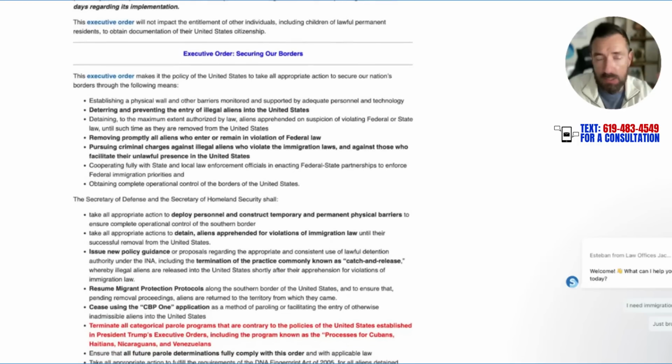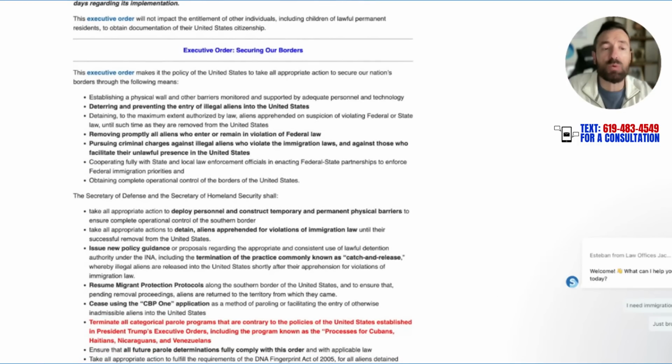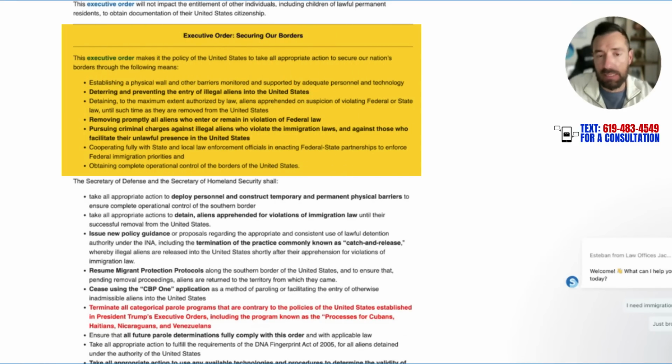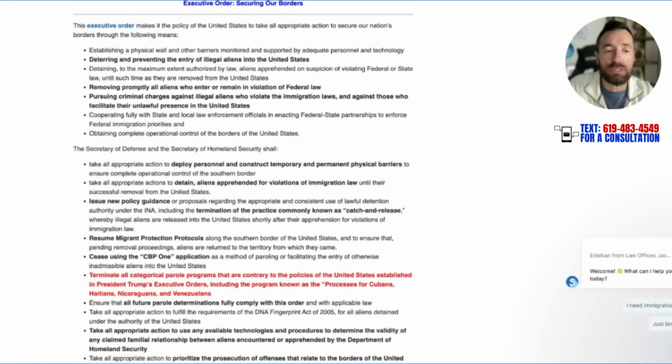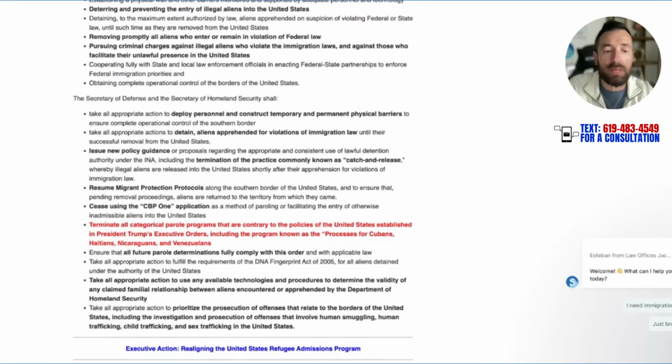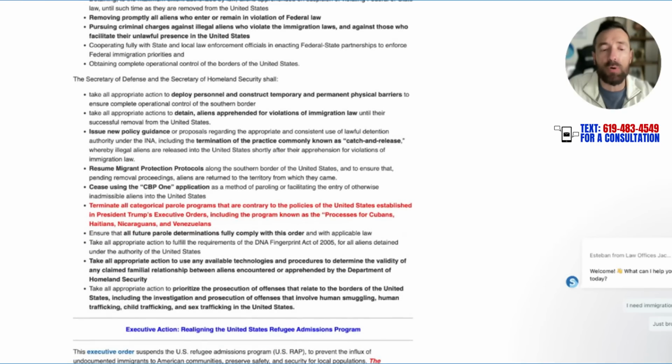Executive order, moving to the next one, securing our borders. This one is going to establish a physical wall, deterring and preventing entry of illegal aliens, removing all aliens who enter the United States in violation of the law, which is the mass deportation initiative they're pursuing right now, pursuing criminal charges against people who violate the immigration laws. And of course, they're going to deploy personnel to build a wall,